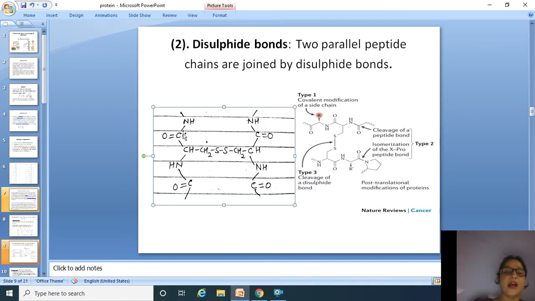This is an amide peptide linkage and this is also a peptide linkage. Here the two CH3 methyl groups are attached by a disulfide linkage. So when the two parallel polypeptide chains are linked by disulfide, then this bond is known as a disulfide bond.